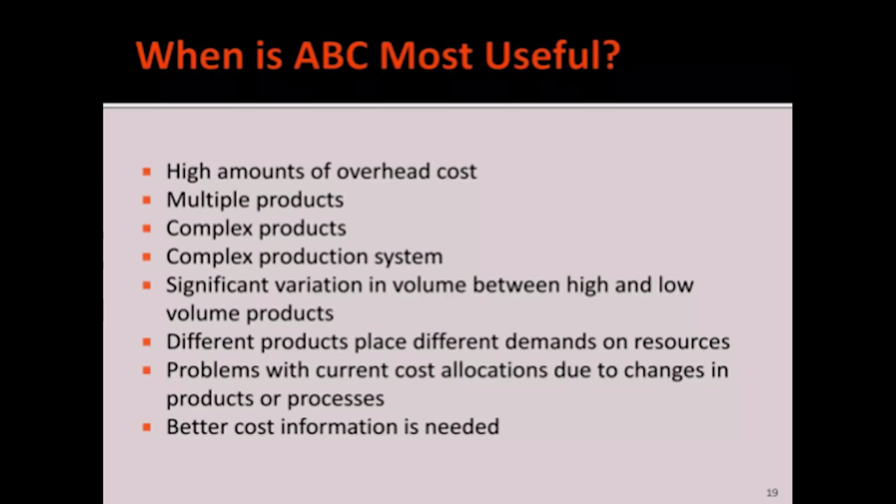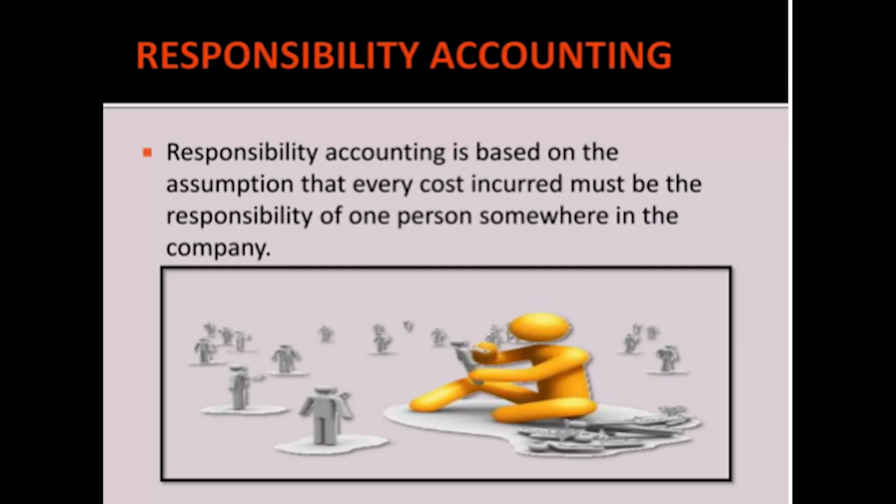Different products place different demands on resources, where there are problems with current cost allocations due to changes in products or processes, there also ABC is required. Better cost information is needed at those places where activity based costing is mostly used.